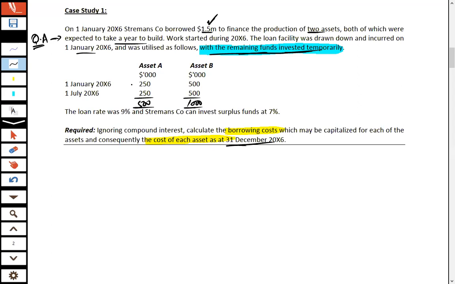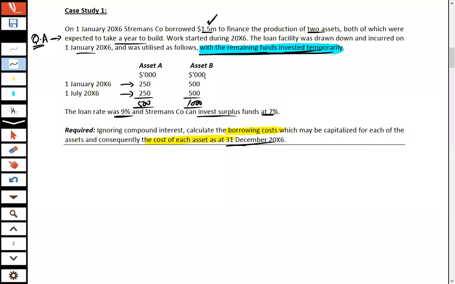On asset A, 250,000 is required to be incurred on 1st Jan 2006 and the remaining 250 is required on 1st July 2006. It means this 250 is idle for the first 6 months. So the entity can invest the idle funds for short term purposes, and the loan rate was 9% on the funds we borrowed, and the company can invest surplus funds at 7%.